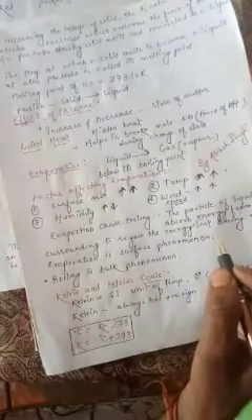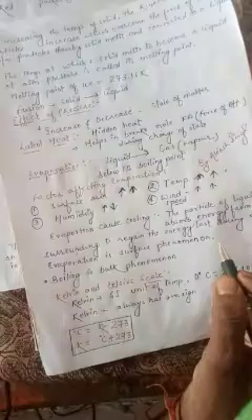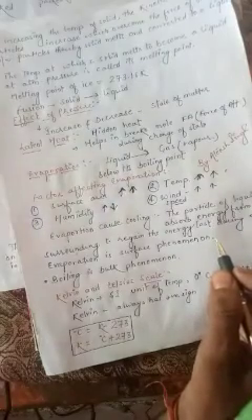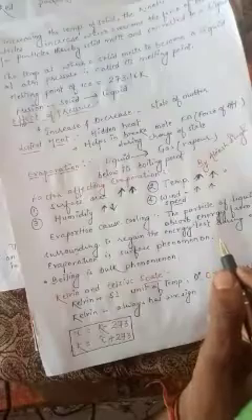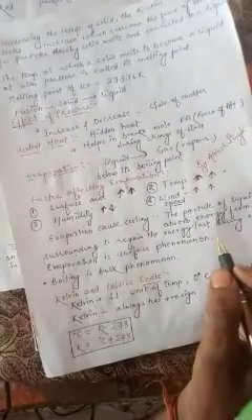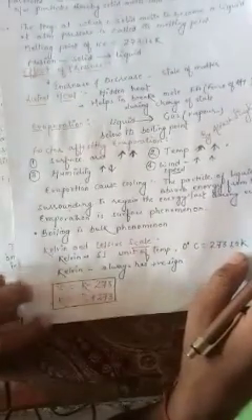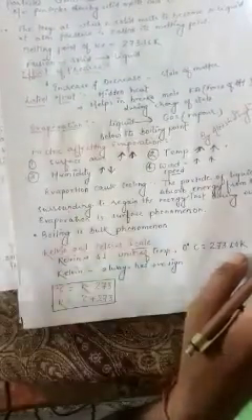Evaporation is a surface phenomenon, while boiling is not a surface phenomenon. Boiling is a bulk phenomenon. There are several differences between boiling and evaporation.